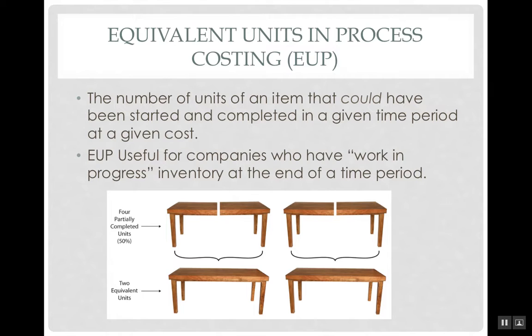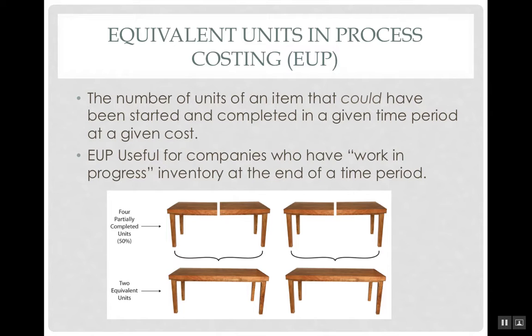The last thing I wanted to talk about was equivalent units in process costing, and this refers to the number of units of an item that could have been started and completed in a given time period at a given cost. Equivalent units in process is useful for companies who have a work-in-progress inventory at the end of a time period. I pulled this picture off the internet.